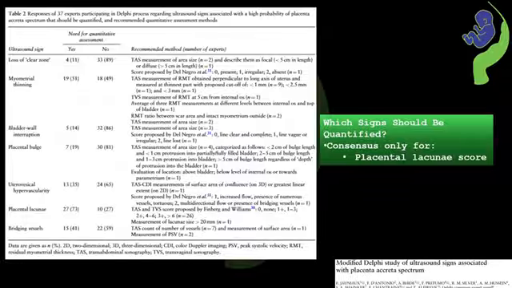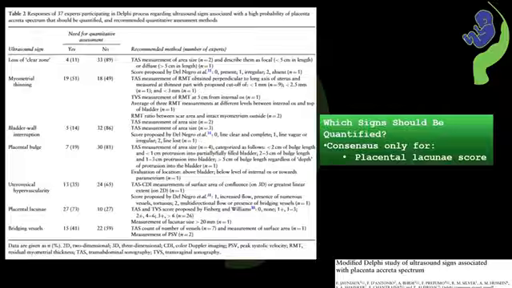Now coming to the question of quantification, among all the ultrasound signs of Accreta spectrum, which one should we actually measure or score? This is another important part of the Delphi process. 37 experts were asked whether each sign needs a quantitative assessment, and as you can see in this table, the agreement varied widely for different markers. Interestingly, the consensus was reached only for one sign, that is placental lacunae score.